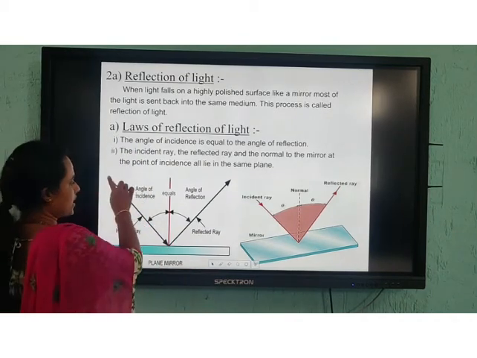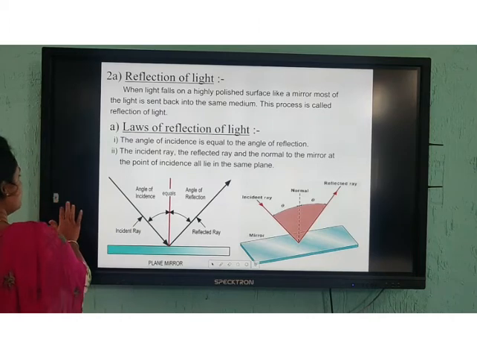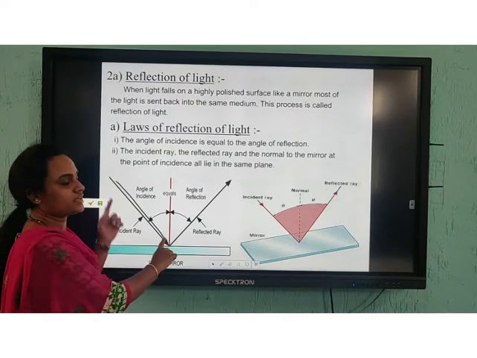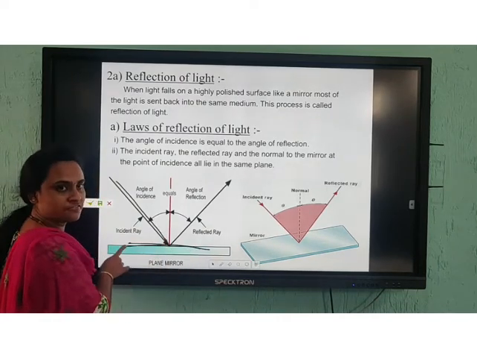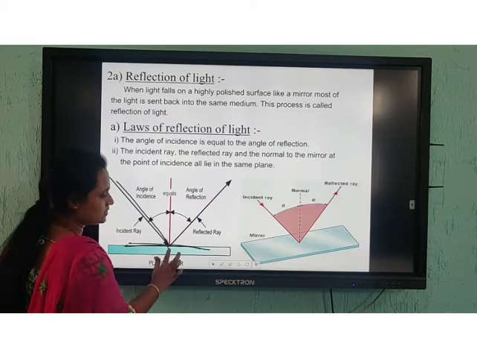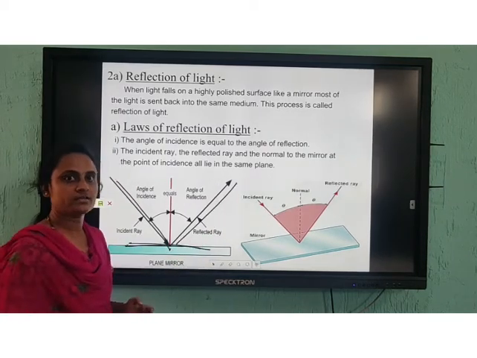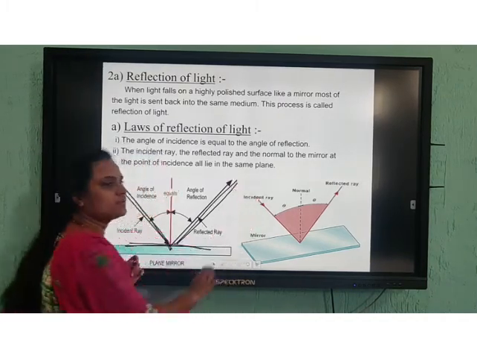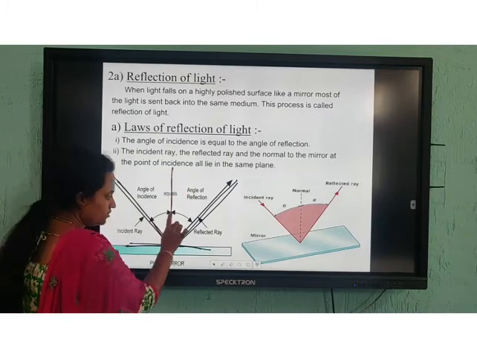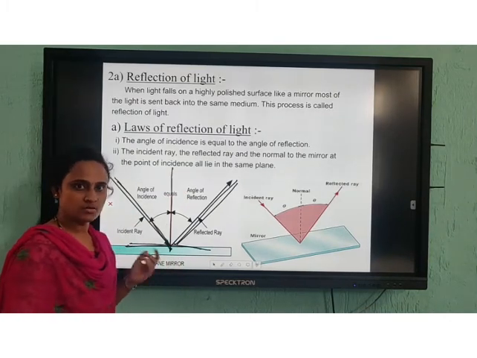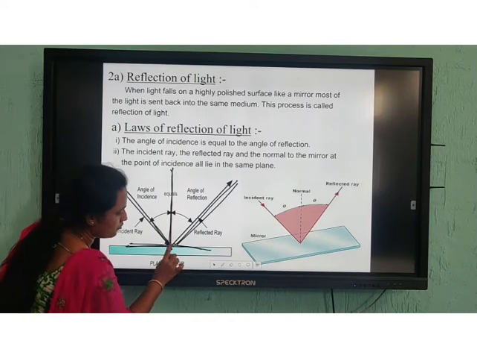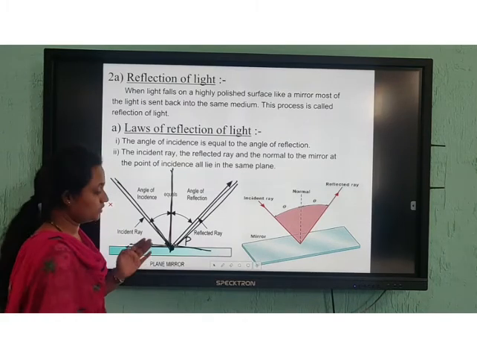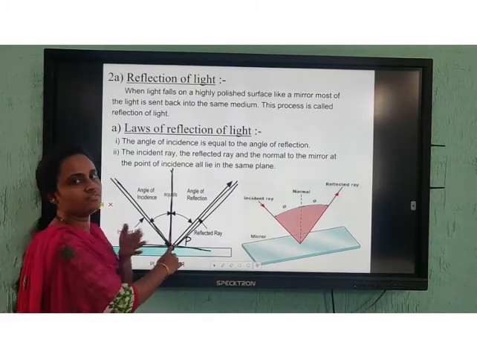The first law is, as I said, this is the angle of incidence and the angle of reflection. This is the angle of incidence. A ray of light is incident on a plane surface, that is a polished surface, and this ray will be reflected back. So this is called reflection. This is the incident ray, and this is the reflected ray. The line drawn between them is called the normal. Clear? These lines meet at a point. This point we call the point of incidence.